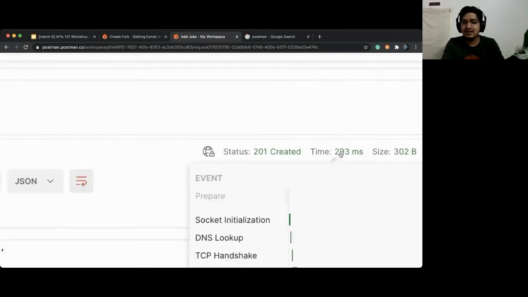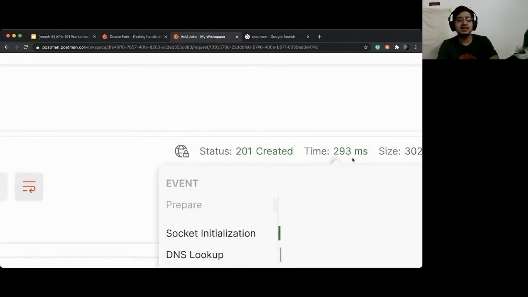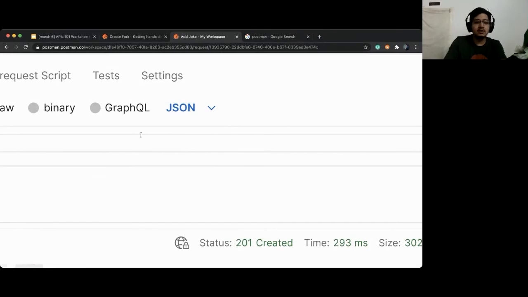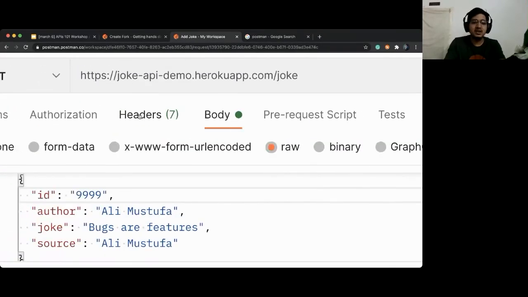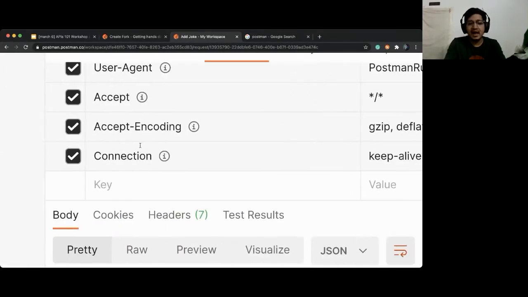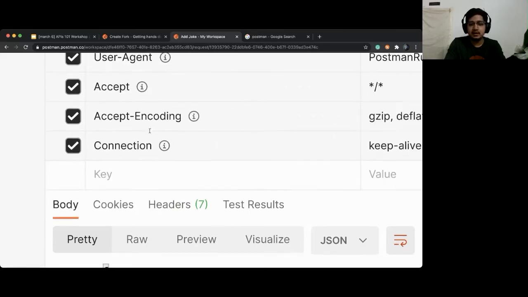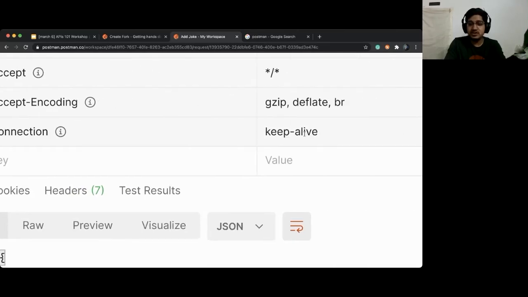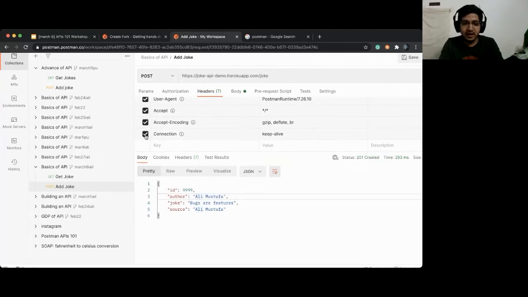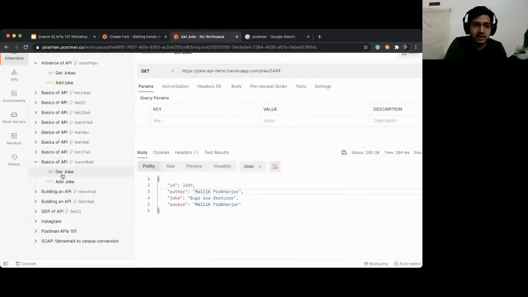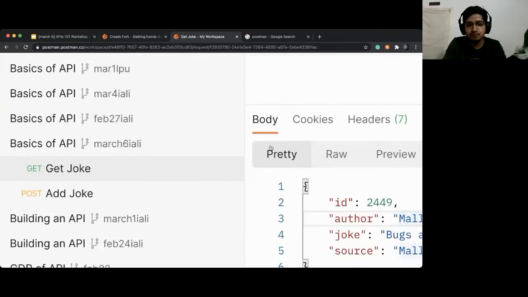Okay, now you can see that the time will be around 293 milliseconds. That is because you see that in the headers we have something which is called connection, and it is keep-alive. Now what I want you to do is go to the get joke request. Click on get joke. Everyone with me? Click on get joke.